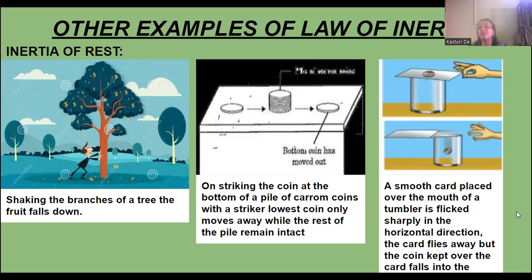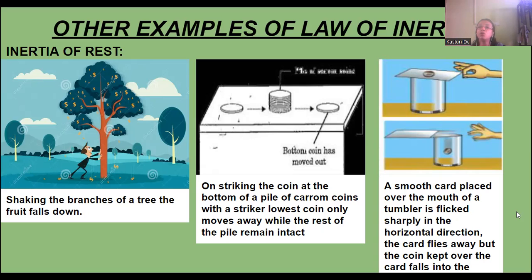The card flies away, but the coin kept over the card falls into the glass. Why does it happen like this? Why does it not fly away with the card? Because when you are striking the card, the card comes in motion, but the coin which is over the card is still not in motion, that is in the state of rest.